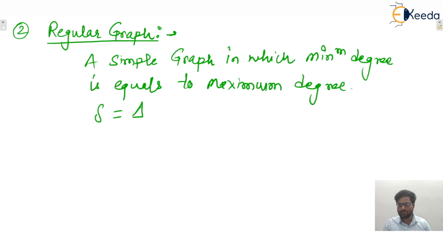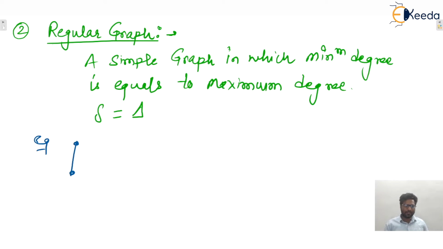Simple graph means there is no self loop, as well as no multiple edges. So let us consider one example. Let's say this is a graph in which both vertices have degree equal to 1. That means in this graph the minimum degree is 1 and the maximum degree is also 1.